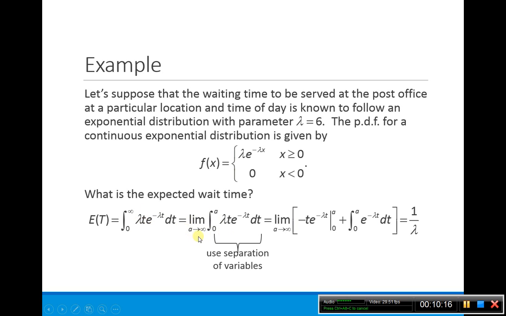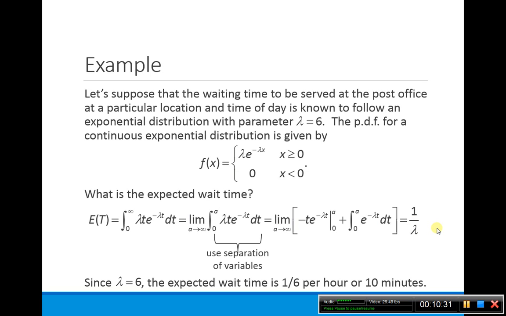So I look at the limit as a goes to infinity. I take this integral from 0 to a. I can use separation of variables here and solve, and I get that my expected wait time is 1 over lambda. So if I look at lambda being 6, the expected wait time is 1/6 per hour, or 10 minutes at the post office.